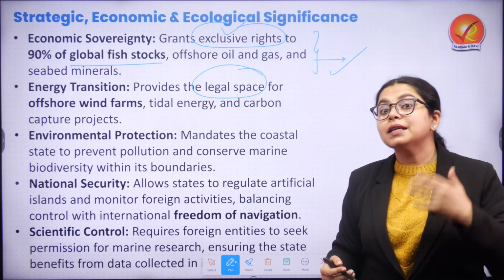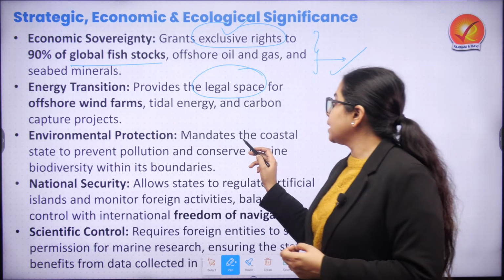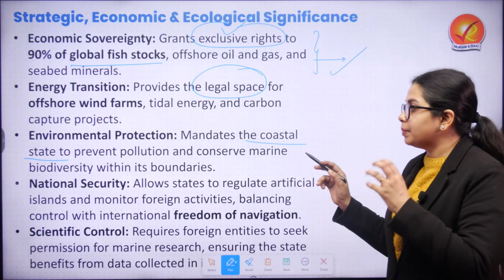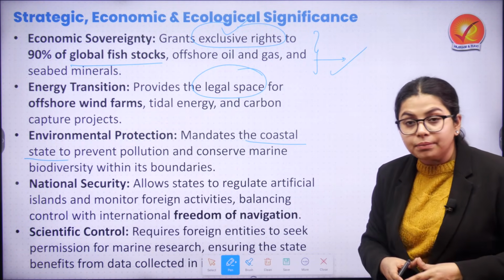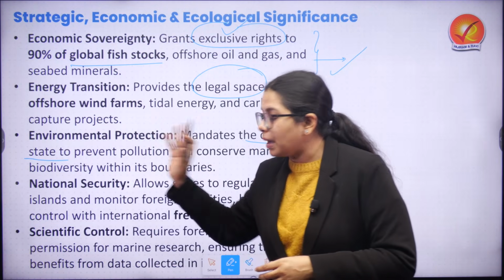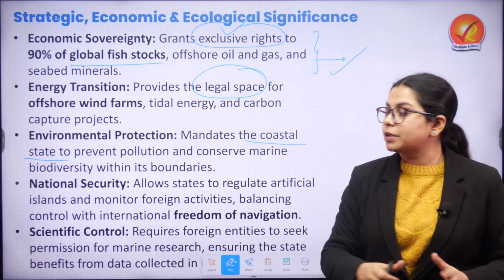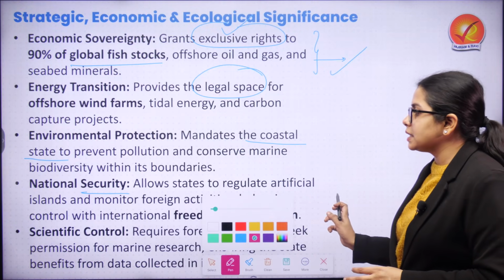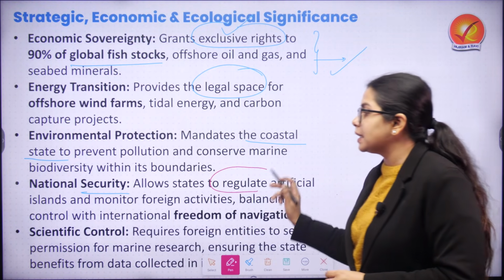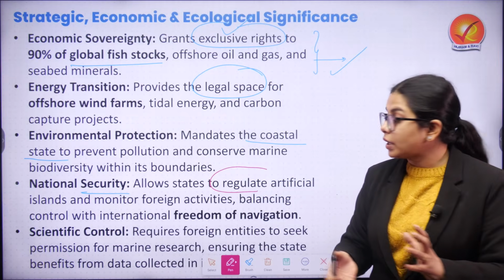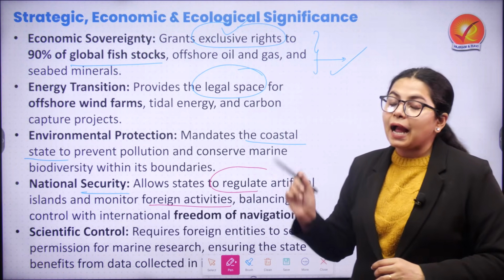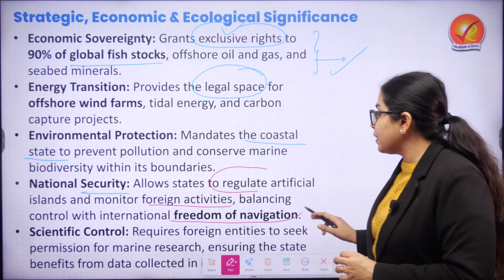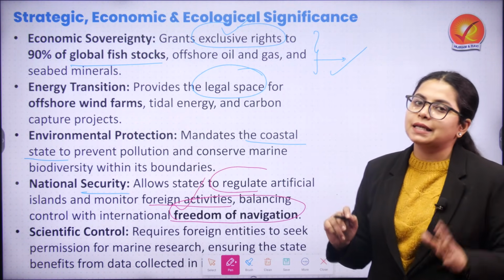It also helps in environmental protection because the coastal state is responsible for preventing pollution, conserving the marine biodiversity within its boundary. It is also important from the perspective of national security because the coastal state is responsible for regulating the artificial islands, monitoring the foreign activities and balancing the control and also looking into the freedom of navigation from other states as well.